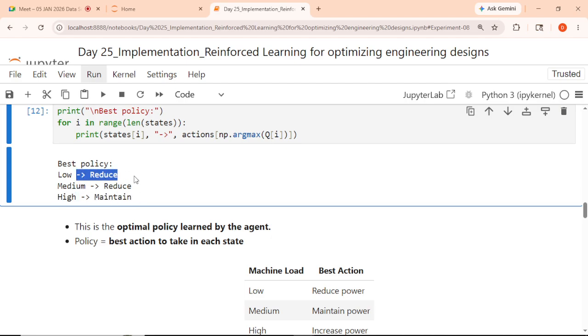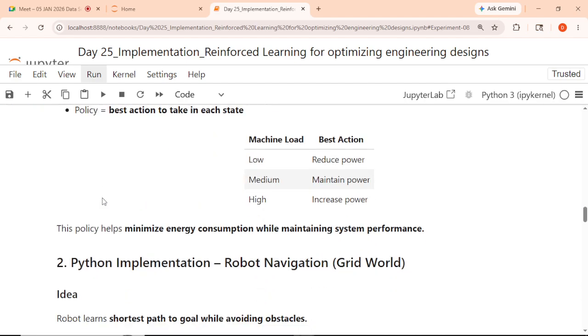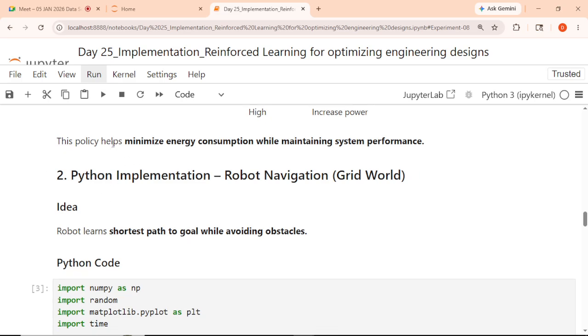Low reduce is fine. When there is a low load, reduce the power. When there is a medium load, maintain the power. When there is a high load, increase the power. These are the states there. Is it okay? So if this policy is defined, it will help us to minimize the energy consumption while maintaining the system performance.